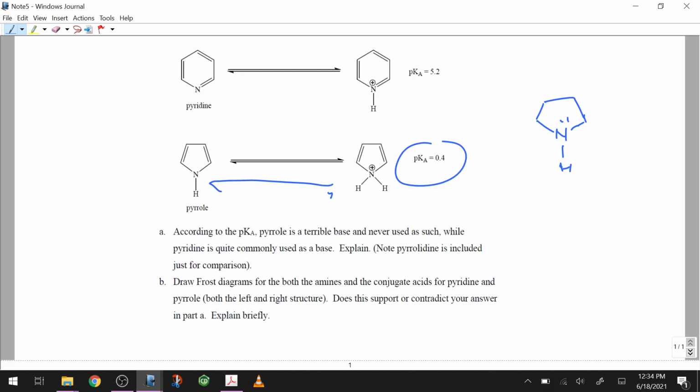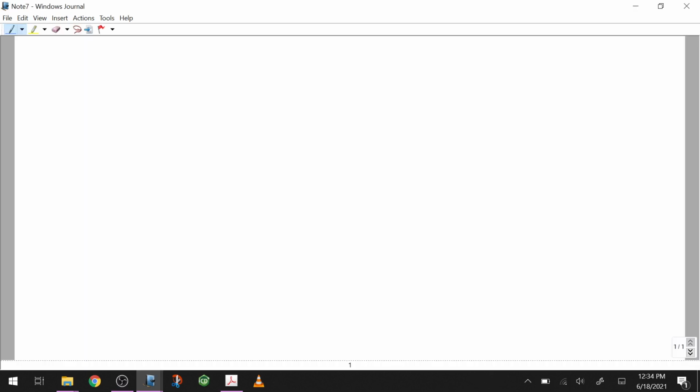The next part of it is saying draw Frost diagrams. So this is partially helpful and partially not. If I draw those for pyridine, I'm drawing the ring inside a circle, and those are my orbitals, and the non-bonding goes down the middle of that. I'll have electrons in the bonding ones, 3 separate bonding orbitals, all of which are there, no problem.